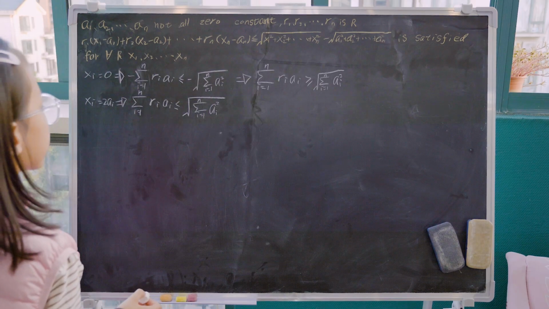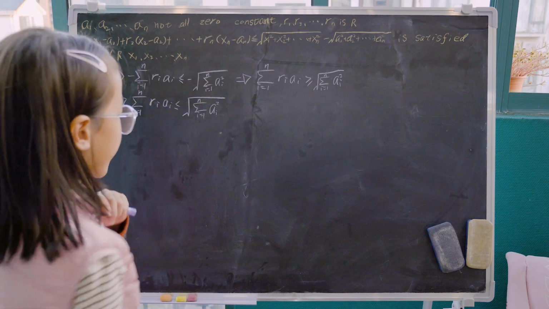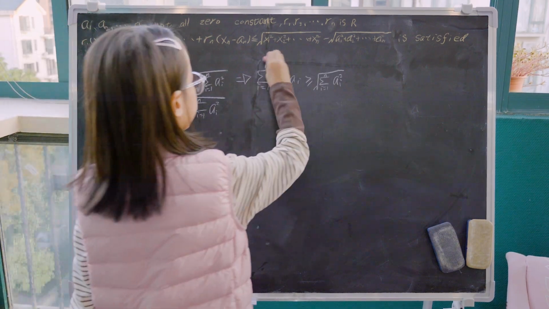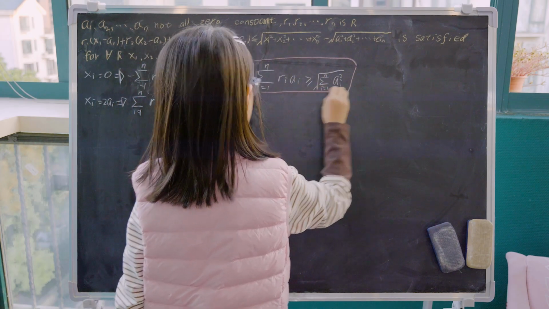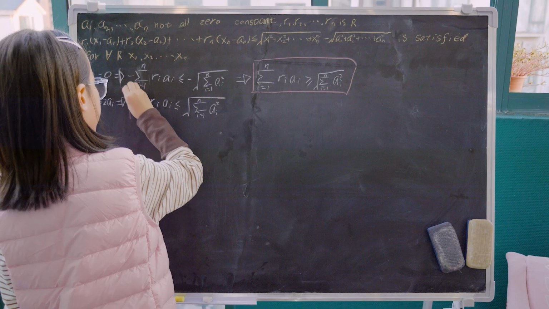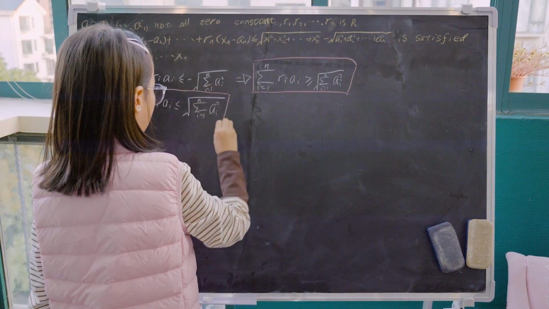So if we have this, let's look at this one and this one, these two inequalities.